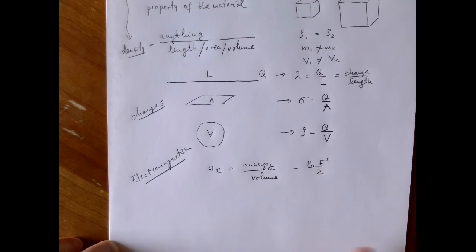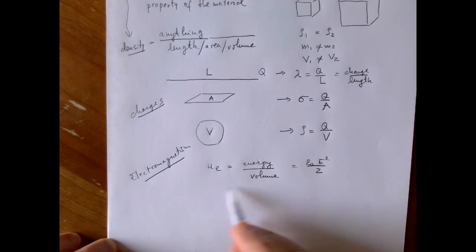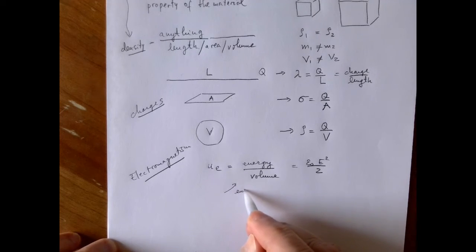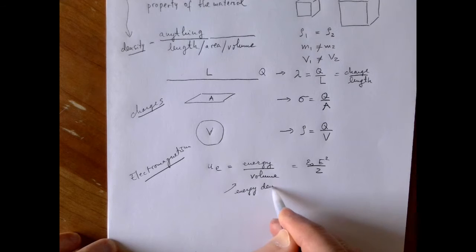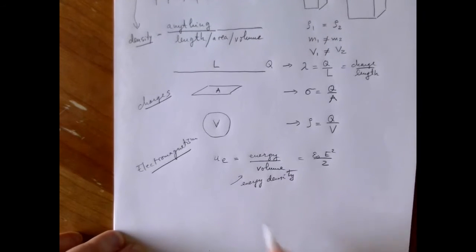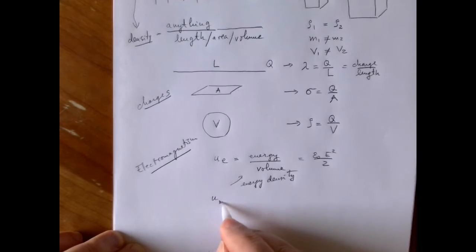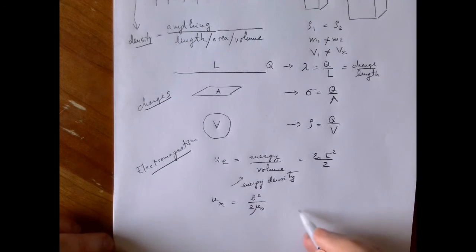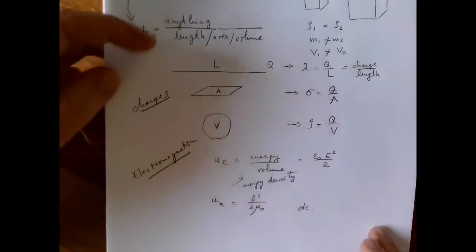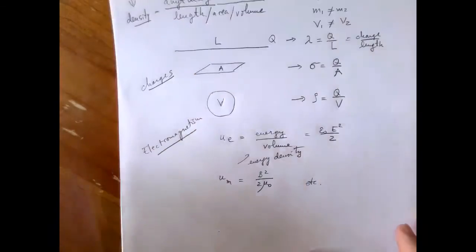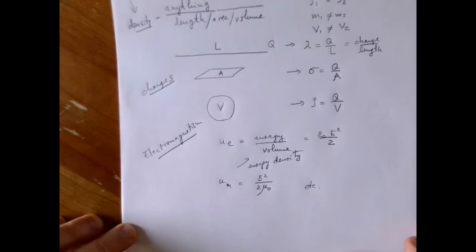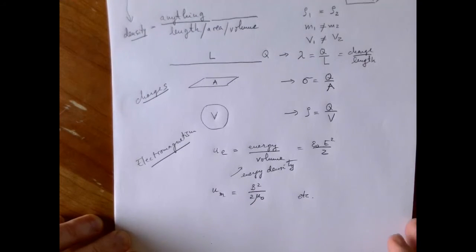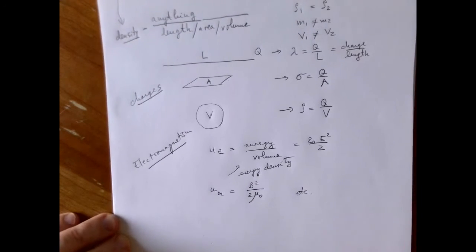It's not the expression that matters right now, but the fact that we have an energy density. We have something similar for a magnetic field. It's going to be B squared over 2 mu naught, and so on. You got the idea. Anything divided by a length or by an area or by a volume is called density.